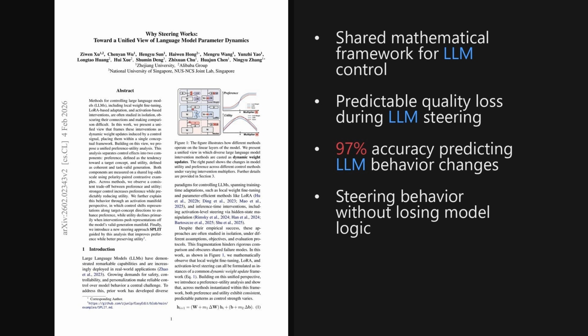Wrapping up, two takeaways stand out. Distinct control methods like low-rank adaptation and steering are actually just variations of the same dynamic weight update mechanism. This insight reveals that the trade-off between control and coherence is geometric. Pushing a model too hard drives it off its valid manifold. The resulting SPLIT method finally lets us steer behavior without breaking reasoning.